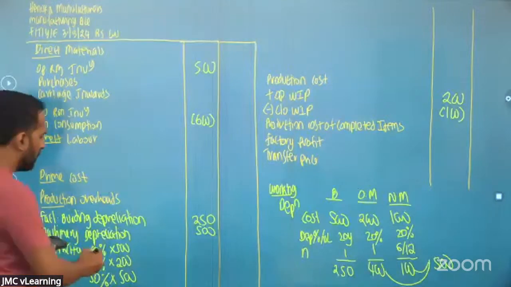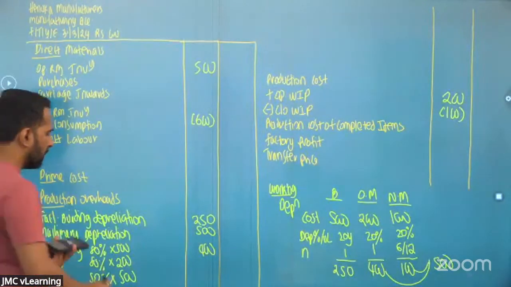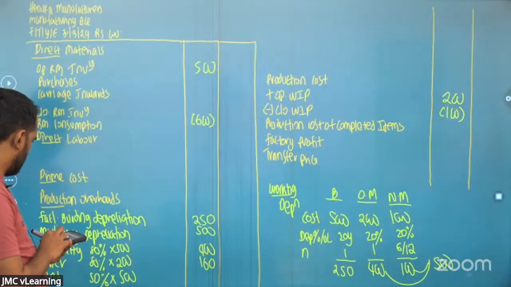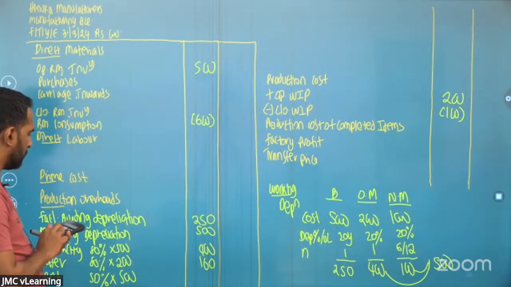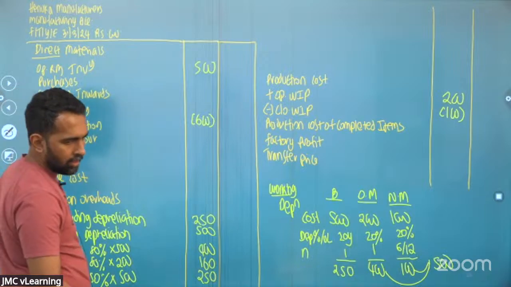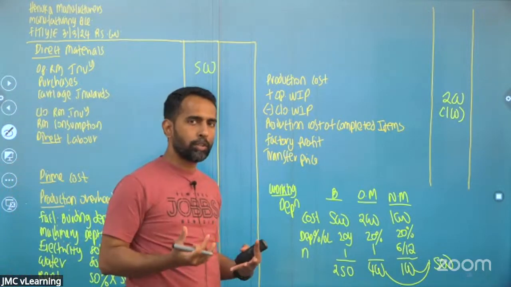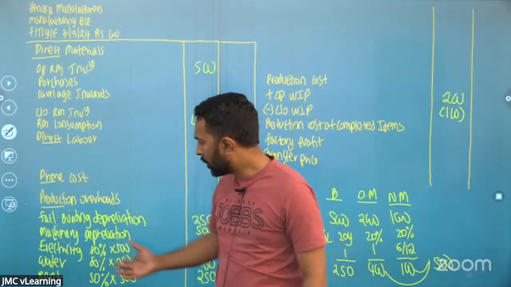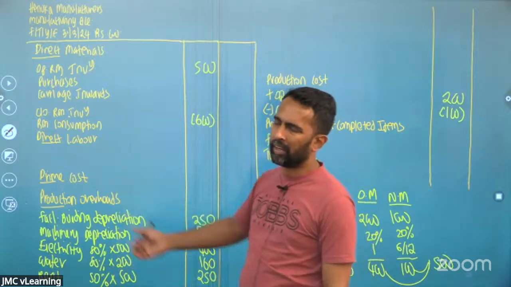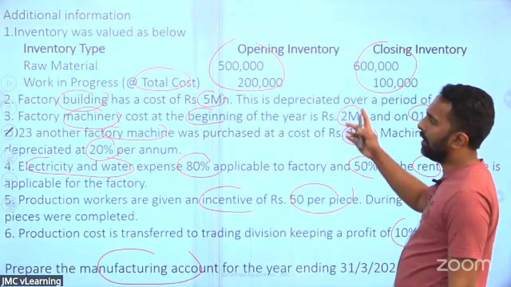500 into 80%, 400. 200 into 80%, 160. Then 500 into 50% is 250. You just have to take your share. Now this is the factory manufacturing account, so you just have to take your share of factory expenses. These are overheads, not direct costs. Right, we are done up to the fourth point.